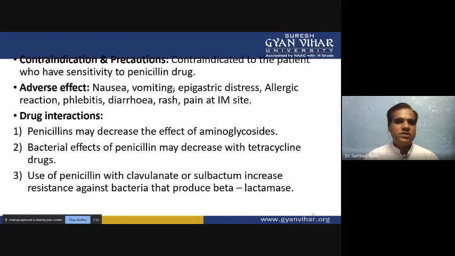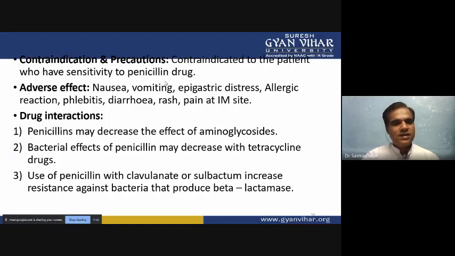Contraindications and precautions: penicillin is contraindicated in patients who are sensitive to penicillin drugs. If we give penicillin to those patients, they have hypersensitivity. Adverse effects also occur, like nausea, vomiting, epigastric distress, allergic reaction, phlebitis, diarrhea, rash, and pain at the intramuscular site. So rashes and pain will occur at intramuscular sites.